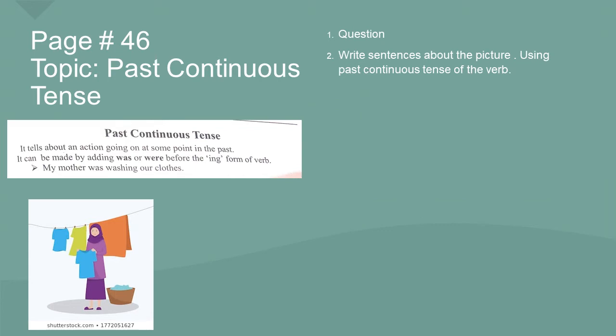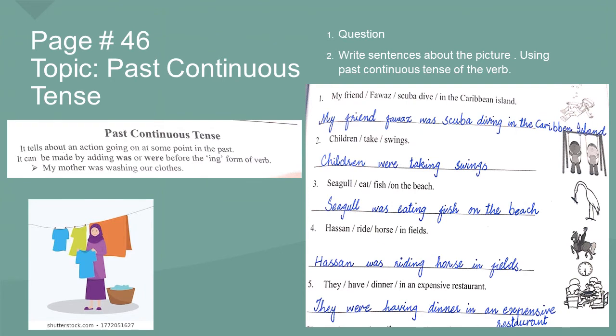Our question is, write sentences about the picture using past continuous tense of the verb. We are going to write sentences in past continuous tense. Now this is number 1. My friend Fawaz scuba dive in the Caribbean island.